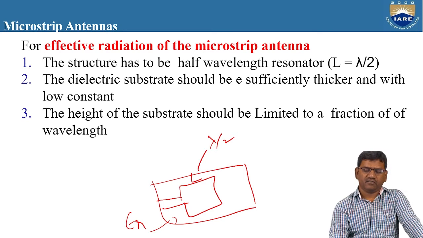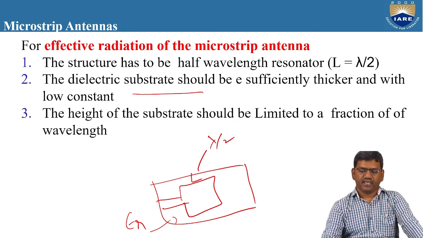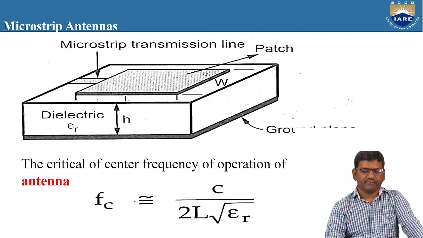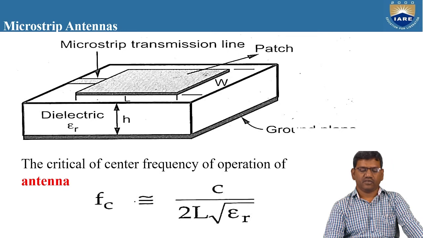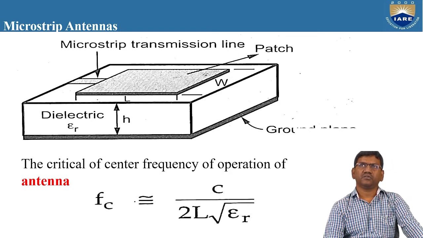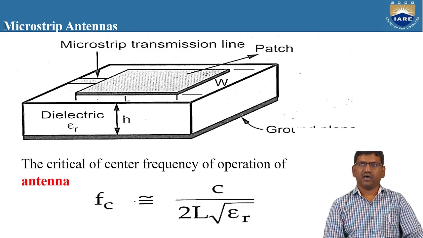The length must be equal to lambda by 2, the substrate should be sufficiently thick with a low dielectric constant, and the height of the substrate should be limited to a fraction of the wavelength. And the critical frequency of operation of the microstrip antenna is given as Fc equal to C by 2L root epsilon r. Right, so Fc is equal to C by 2L into root of epsilon r.